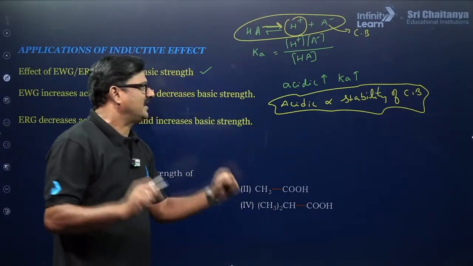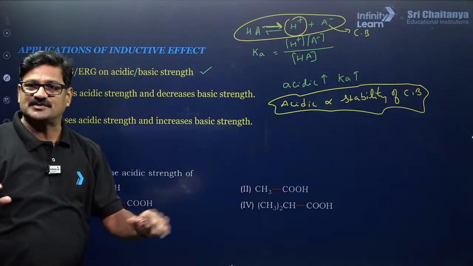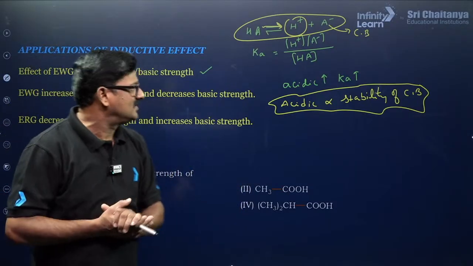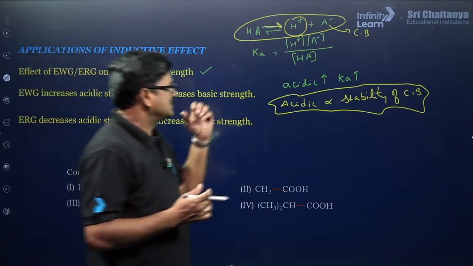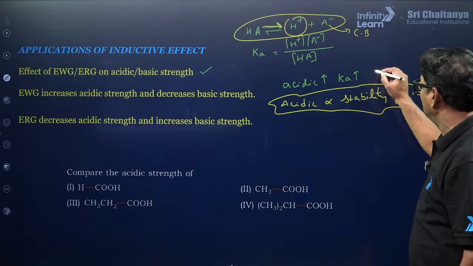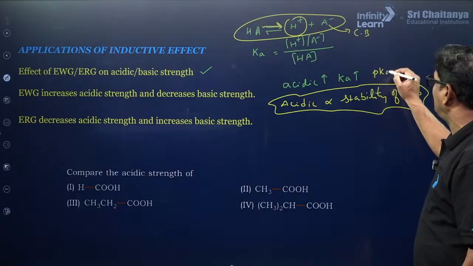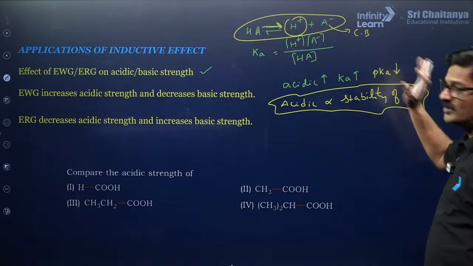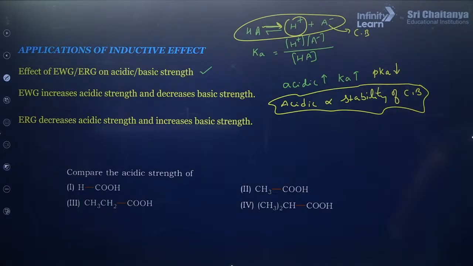Always remember acidic strength is directly proportional to stability of conjugate base, and as acidic strength increases, Ka value increases and its pKa value decreases. That is an important point. Okay.